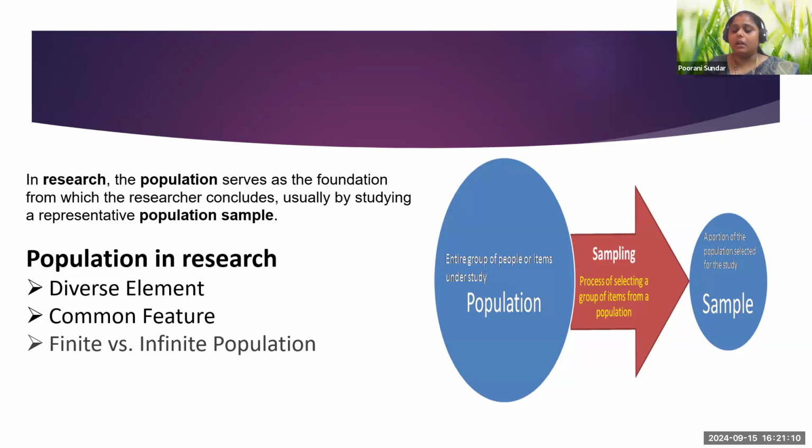Next thing is finite or infinite population. A population is said to be finite when it is fixed. I could count the population, the number of elements, for example employees in a company. Obviously, it is possible to make a count on it, right? So that comes under a finite population. When you're unable to count the population, that comes under an infinite population.